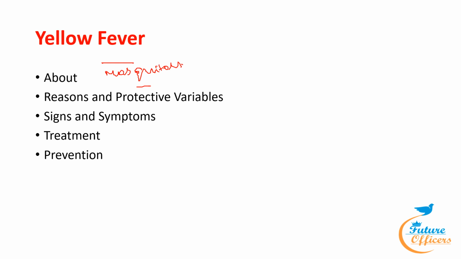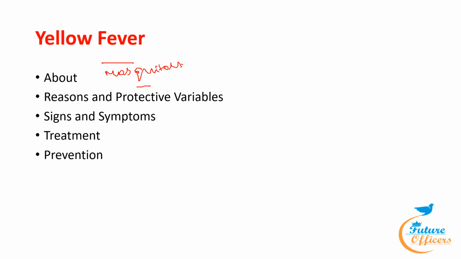A mosquito contracts the virus by biting a human or a monkey that has the infection. Once infected, the mosquito remains infected for life and can spread the infection. In many regions of Africa and the Americas, the flavivirus is endemic among monkeys that live in the jungle canopy, the topmost branches of the trees of the forest.